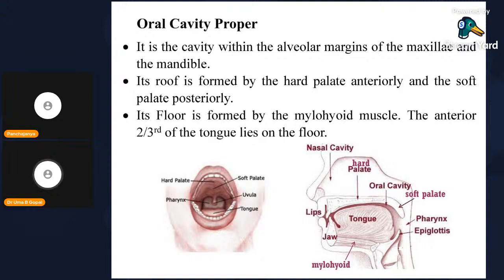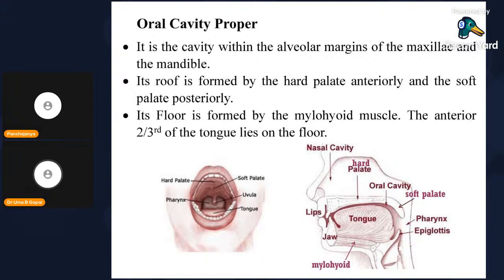The roof is formed by the hard palate anteriorly and the soft palate. This is the soft palate projecting like a uvula. This is posteriorly, this is anteriorly. Its floor is formed by the mylohyoid muscle. You can see here.